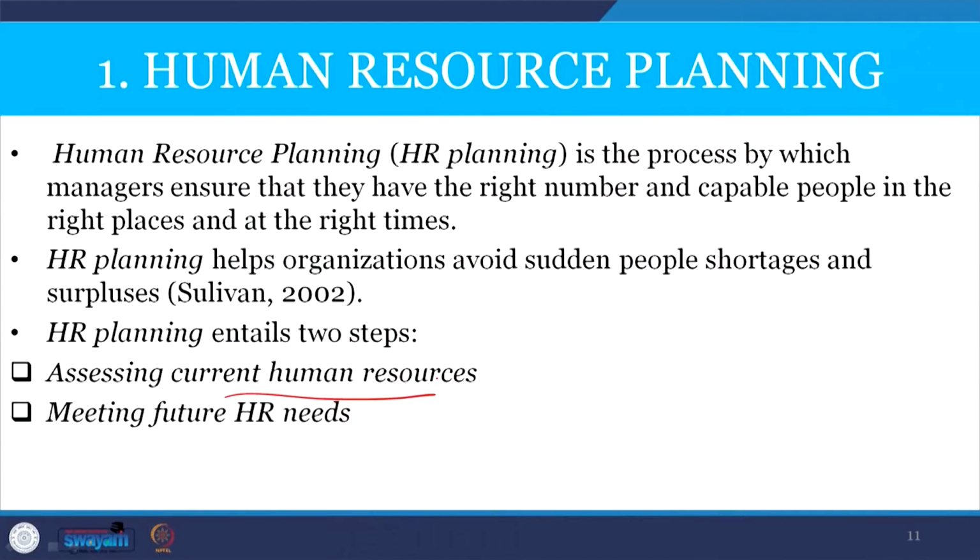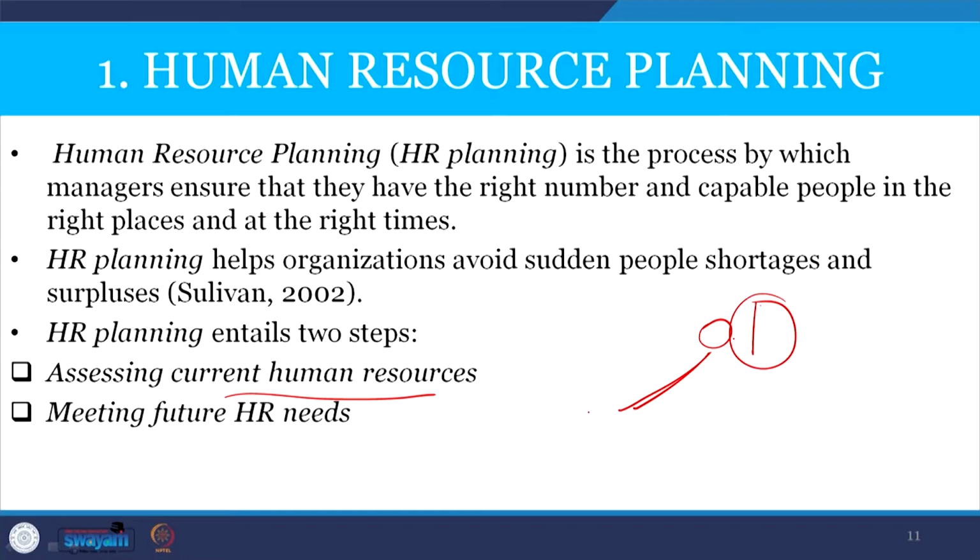HR planning entails two steps. One is assessing the current need for human resources, and the second is how to meet future needs. What is the current need? Suppose there is a vacant position in the organization that has to be filled. You do not have to wait one or two months to fill that position, because there would be a process delay.